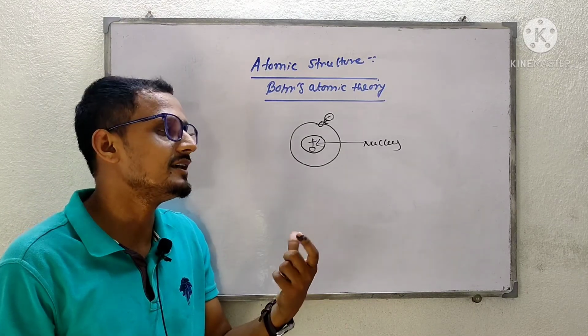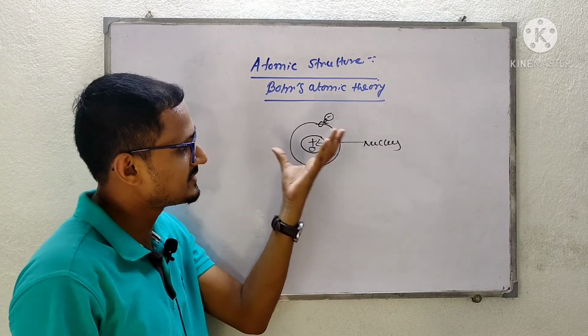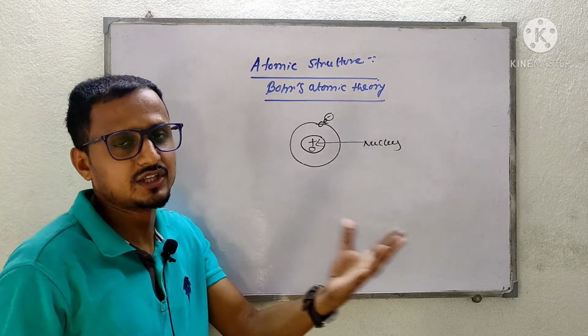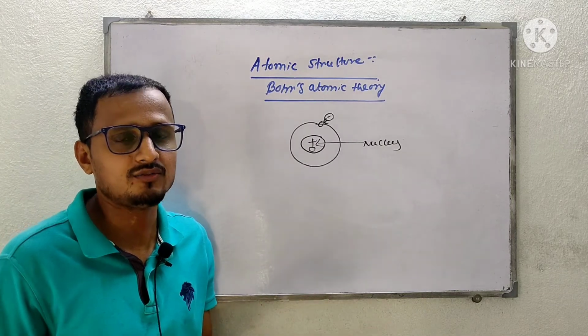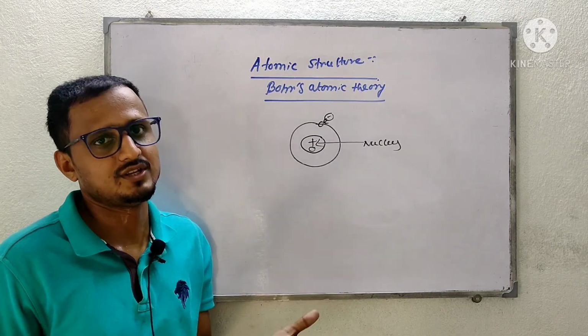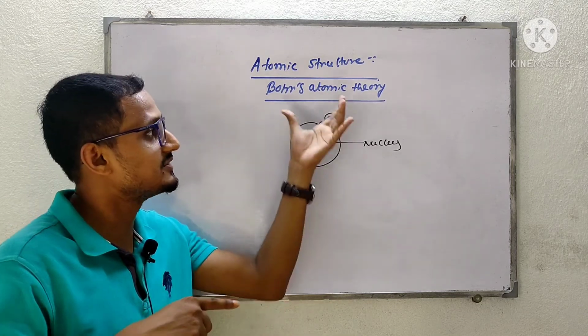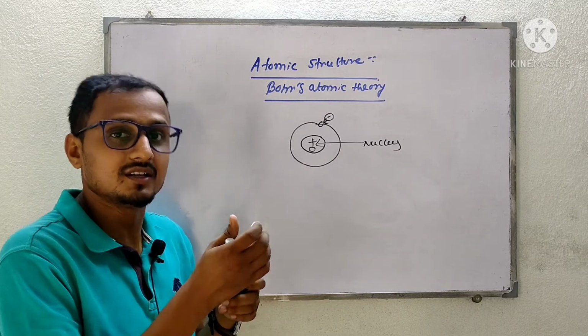And again, he compared the Rutherford atom, that means the structure of an atom, with the solar system. So that is also a drawback of Rutherford atomic theory. So to correct this theory, Bohr came and gave one theory.